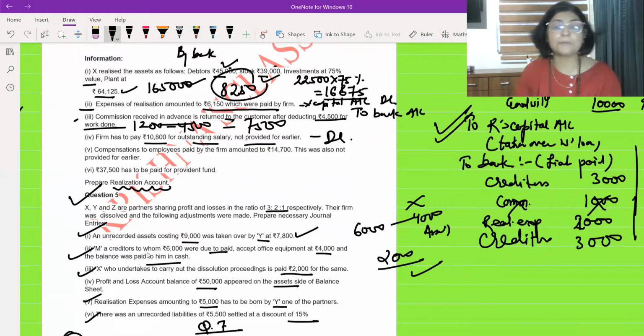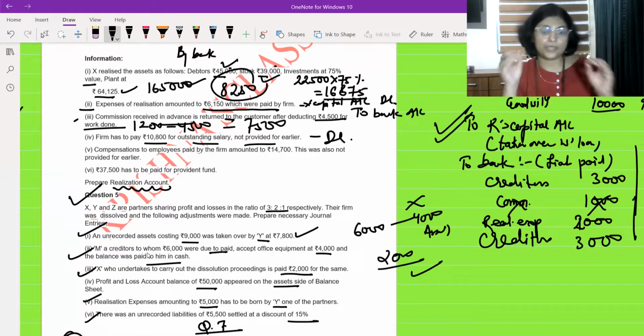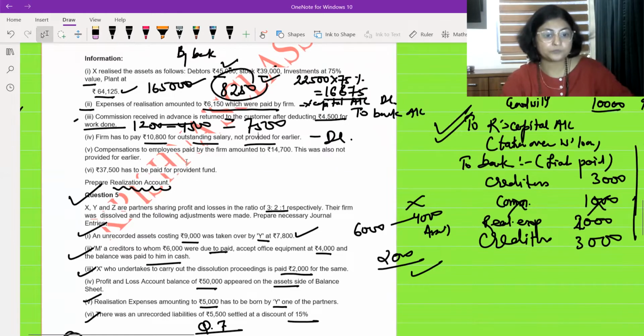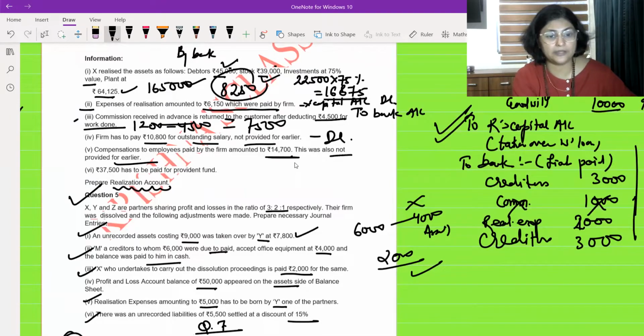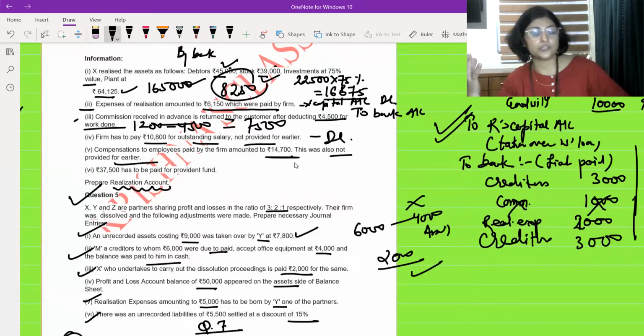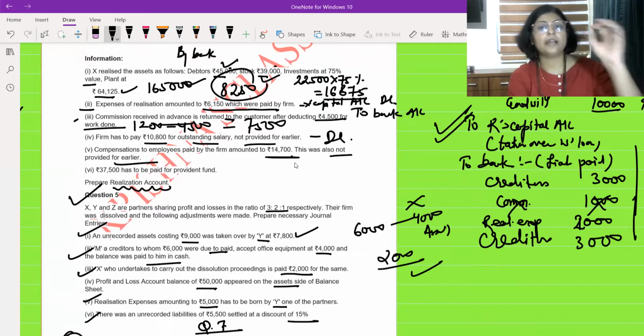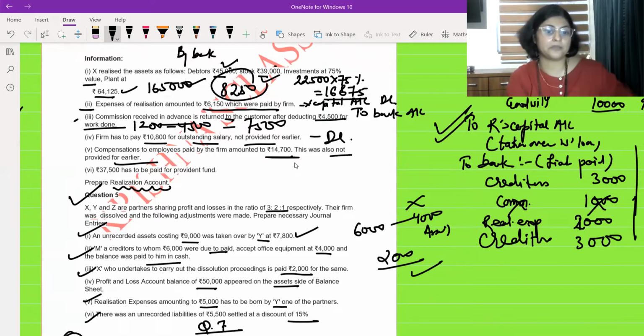I hope you are getting it. I'm speaking slowly so that you make note of everything, and when you sit, you can do this question on your own. Compensation to employees paid by the firm is 14,700. This was also not provided for earlier. Some compensation was paid, nothing like WCR was there, and this also will go under 'To bank', on the debit side of the realization account. This amount you are going to write.